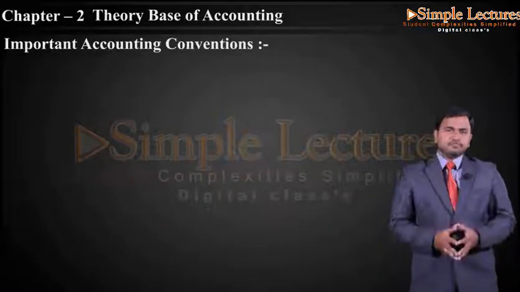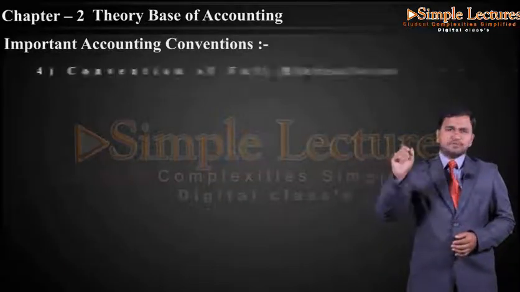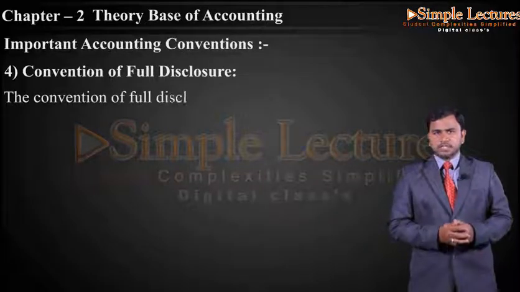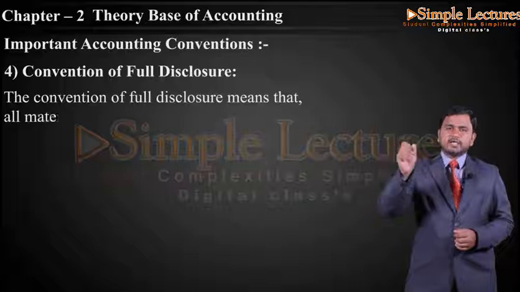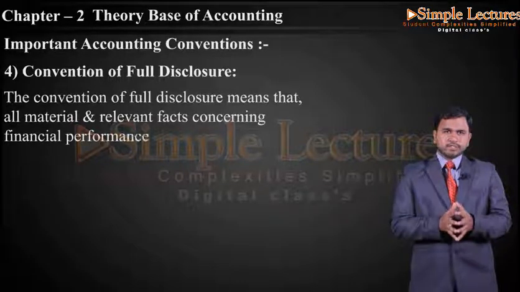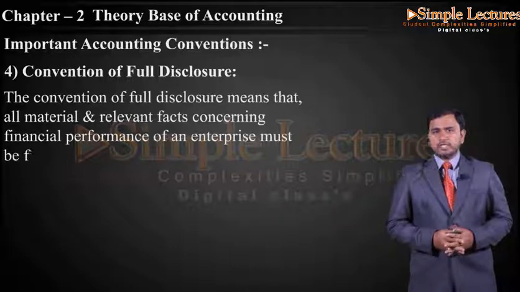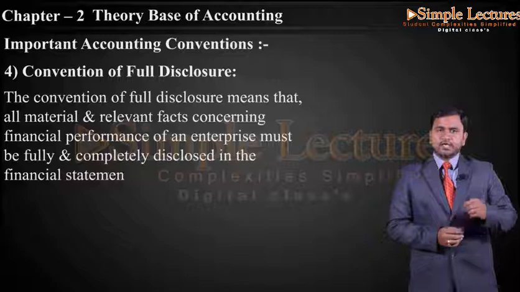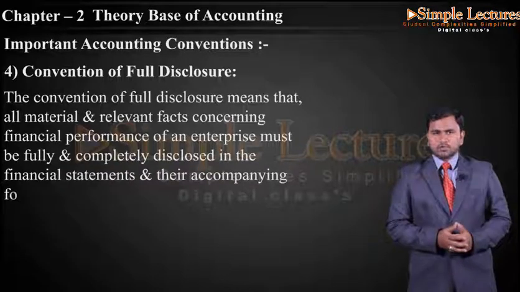And the next convention we have is the convention of full disclosure. The convention of full disclosure means that all material and relevant facts concerning the financial performance of an enterprise must be fully and completely disclosed in the financial statements and their accompanying footnotes.